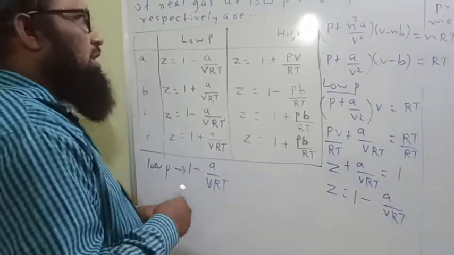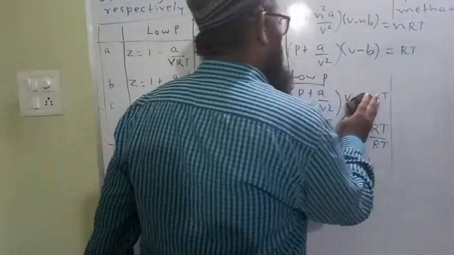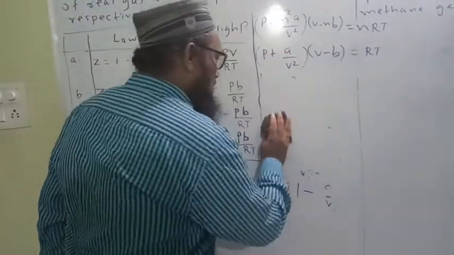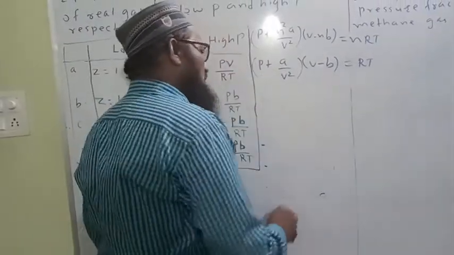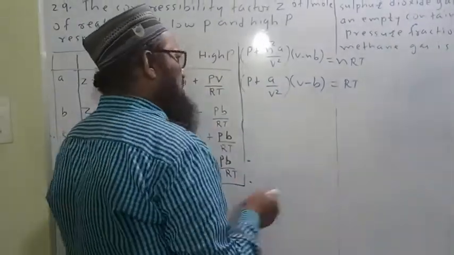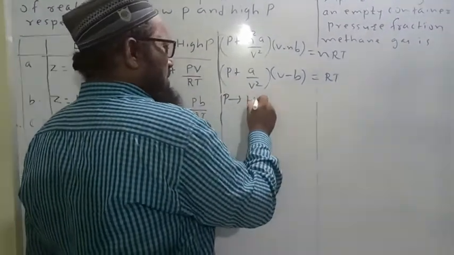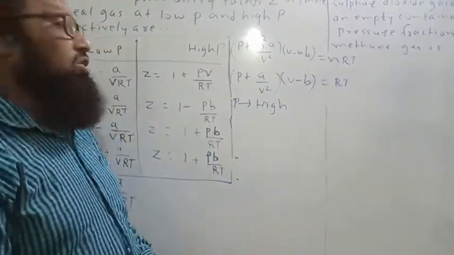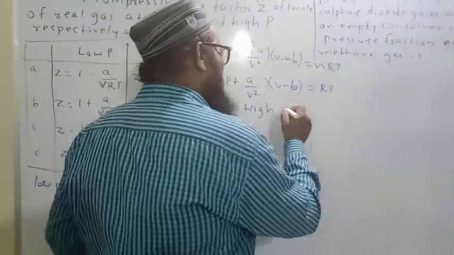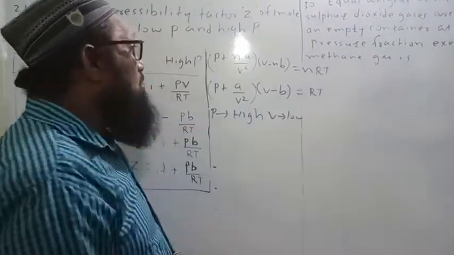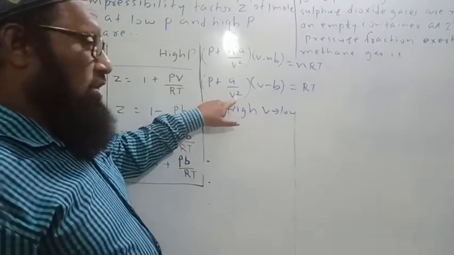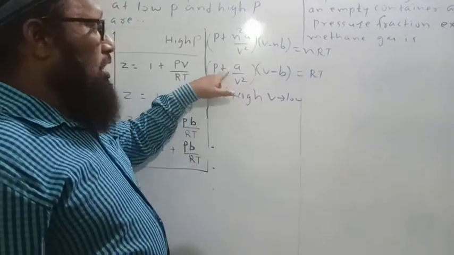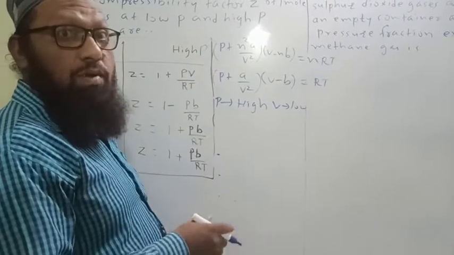Don't forget this one. Dear students, let us come to the next part regarding high pressure. If pressure is high, volume is very low, and here most of the students get confused. Most students consider the a upon V square term a very high term, but that is not the case.